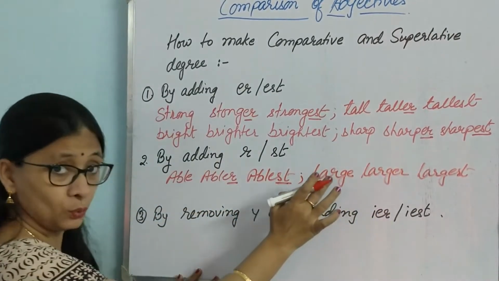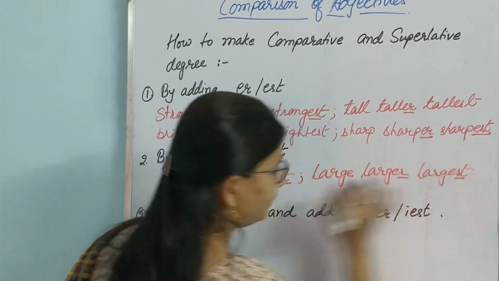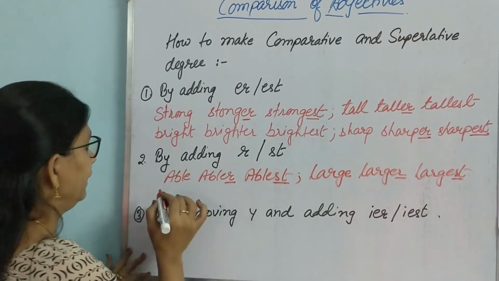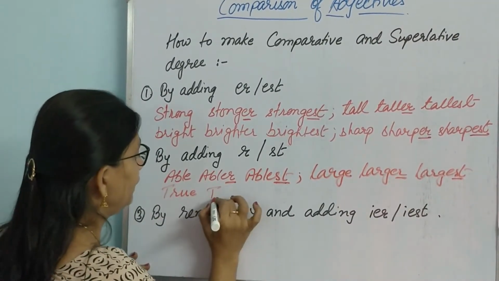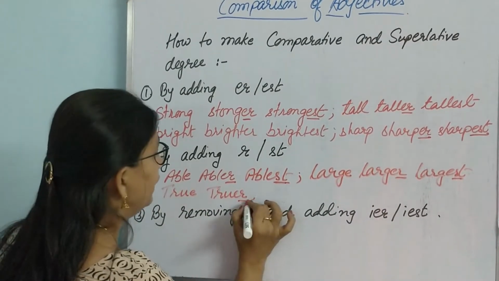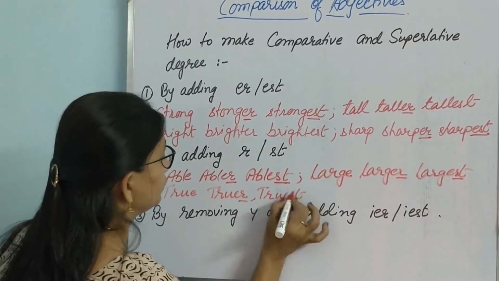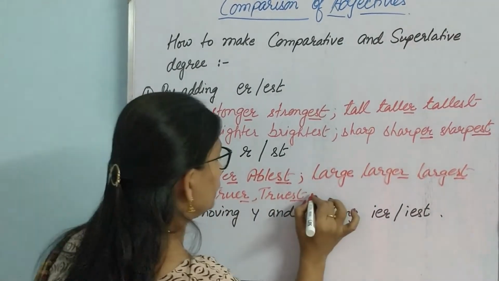Here also the word is ending in E, so we just add an R and ST. Then true. The word is ending in E, so comparative will be truer, just an R is added, and truest, ST is added. So this is how it is.